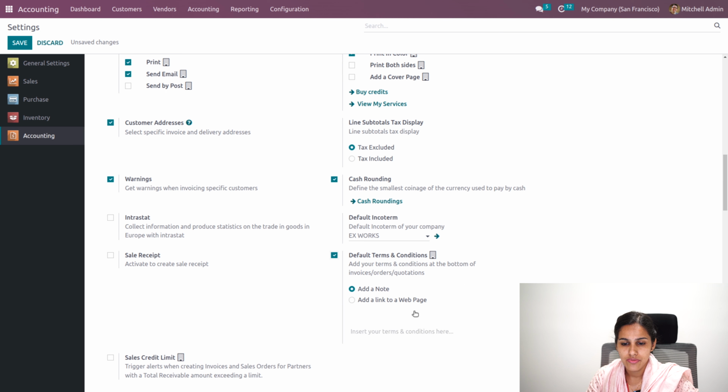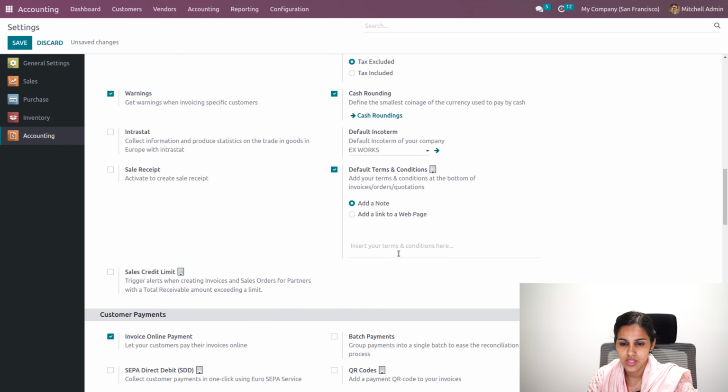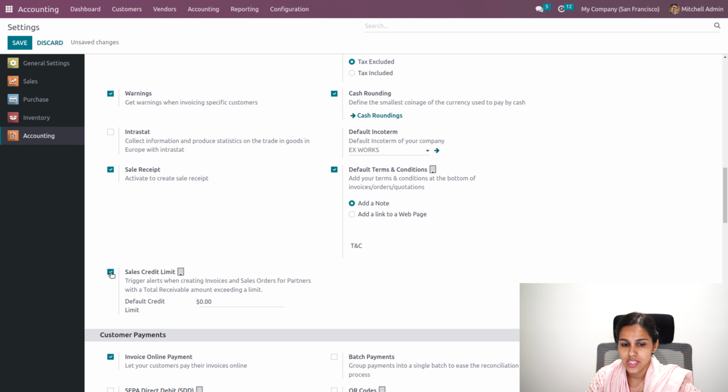Also, when it comes to default terms and conditions, you can provide default terms and conditions on your invoices and quotations. So here you can insert the terms and conditions. Suppose I provide TNC, or you can even add a web page link as well. And there will be a sales receipt option. And this is another feature, sales credit limit, which is new in 16, where we can define a particular amount.